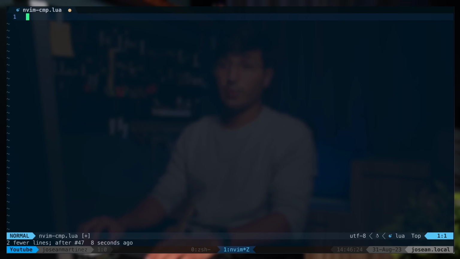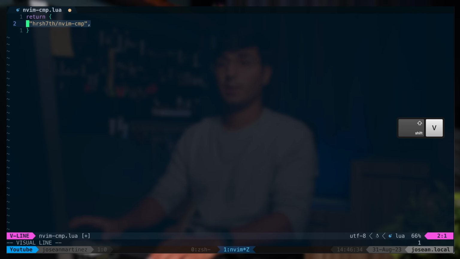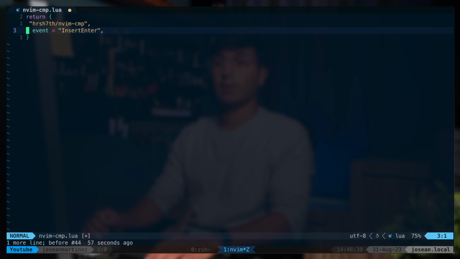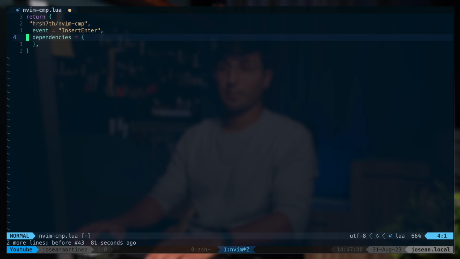All right, so the first thing we want to do here is return a table, and then the first property here will be the short plugin URL for nvim-cmp. We're going to load nvim-cmp on an event, and that's InsertEnter. That means that this plugin will only load whenever we go into insert mode in Neovim. And then we're going to add a list of dependencies for nvim-cmp.